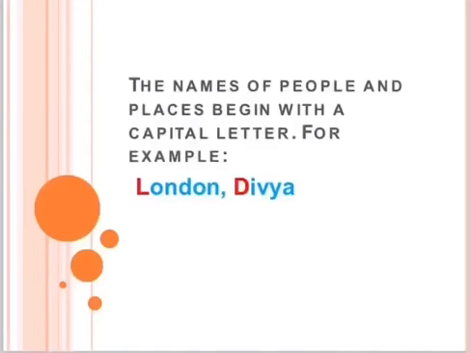Next rule is the names of people and places begin with a capital letter. That means if you are writing the name of any person or the name of any place, then you will start it with a capital letter. Here is an example: London. London is the name of a place and it will start with a capital letter. Similarly, Divya is the name of a girl and it will also start with a capital letter.